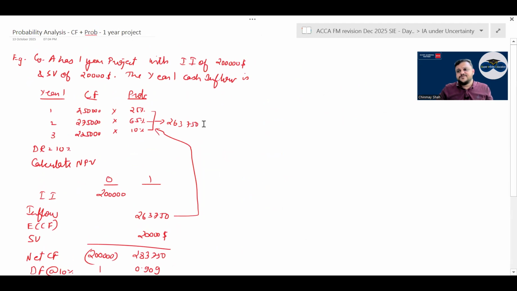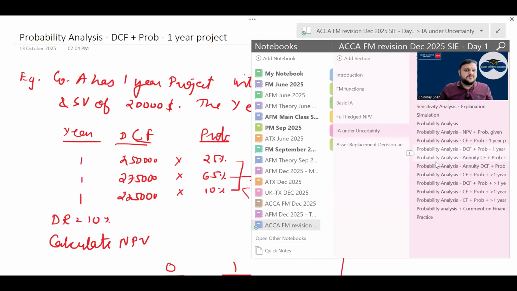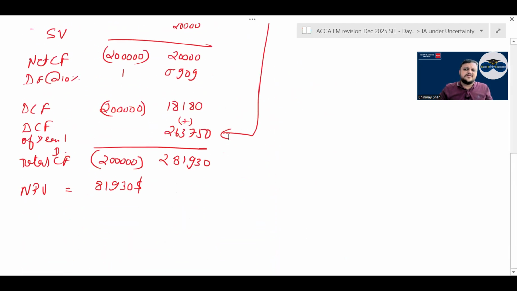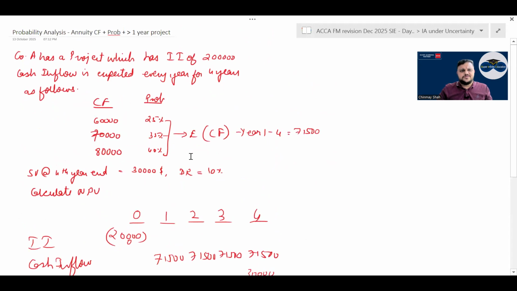So what you have to do is find the expected cash flow, discount it, and then compare it with the initial investment to get your NPV. Then if discounted cash flow is directly given with probability, multiply the discounted cash flow by probability. Initial investment is direct, but the scrap value you will have to discount. The cash flow might be already discounted, but the scrap value you will have to discount.